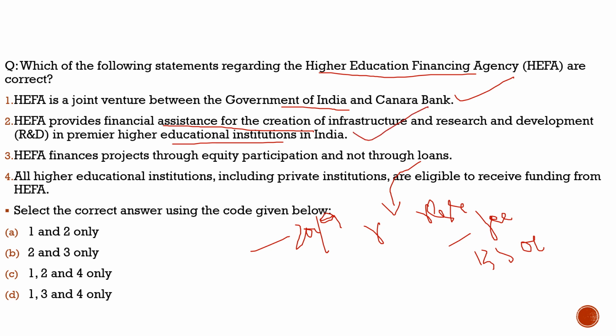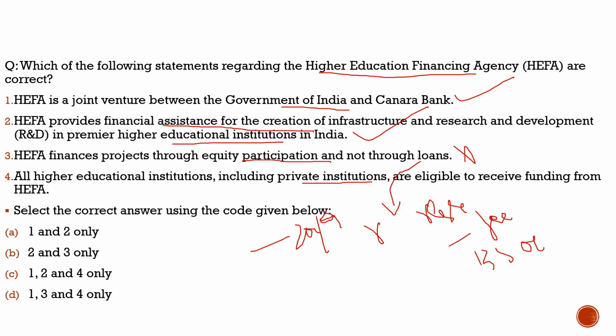Third, HEFA finances projects through equity participation, not through loans. Totally incorrect. It provides funding through loans which the colleges have to pay back, and that is the major reason why the fee structure has increased in the colleges. Then the fourth statement, all higher educational institutions, including private institutions, are eligible to receive funding from HEFA.